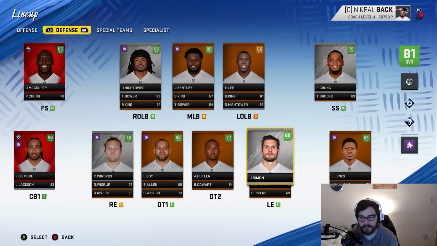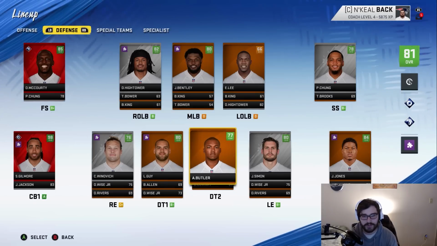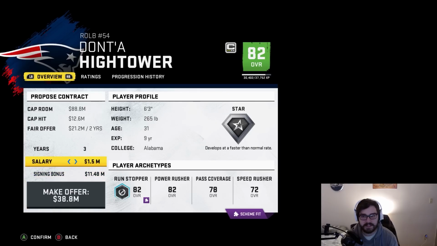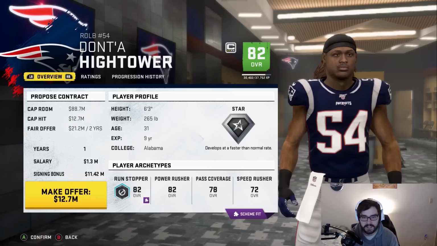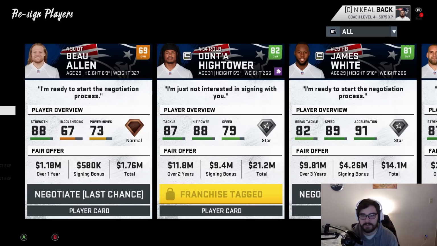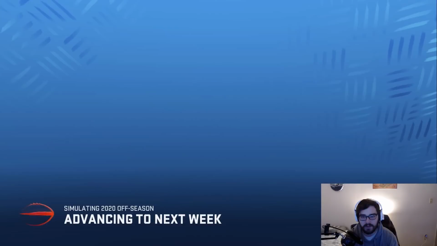So John Simon went up in development. I think I have to keep him on the team again after that season. That was an incredible year. Chase Winovich did not go up in development, but he had a really good season. I don't think anyone else did, though. Dont'a Hightower is down to an 82 overall. I'm just going to make sure he declines this so I can tag him. So let's just franchise tag him, $13 million. It's quite a bit, but it's okay. He's a good linebacker. He plays well in the game. I don't mind having him for 1 more season here.